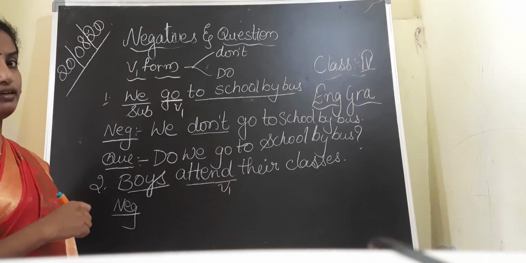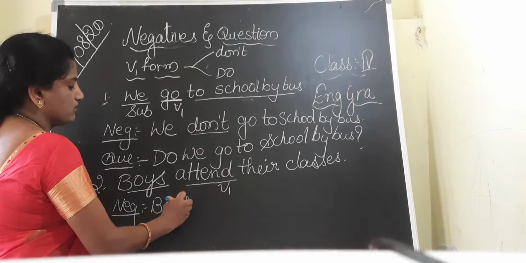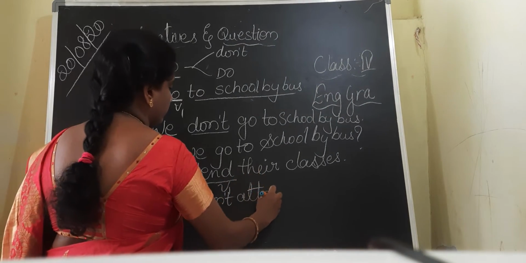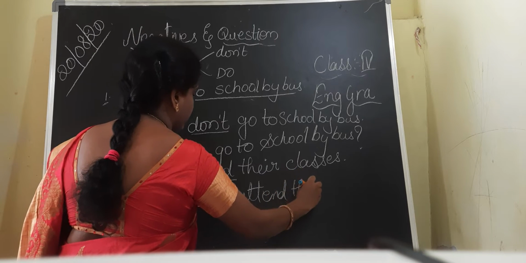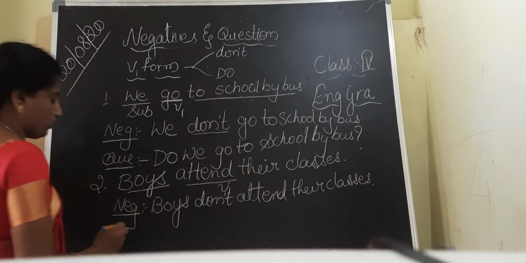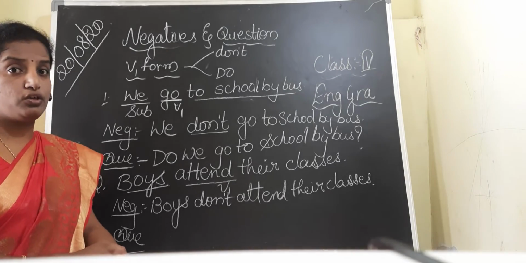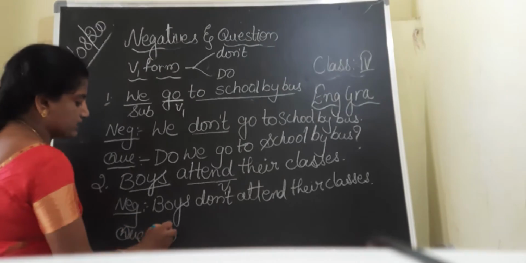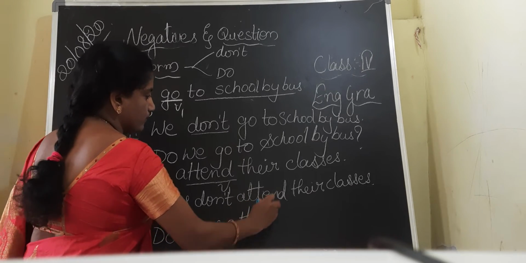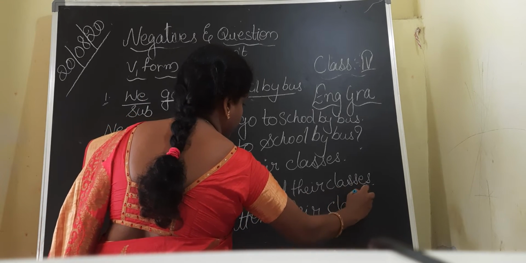Okay. Don't, do. Here, to write the negative form: boys don't attend their classes. Okay, when we are talking about the question form, we have to start our question with do. Do boys attend their classes? Do boys attend their classes?